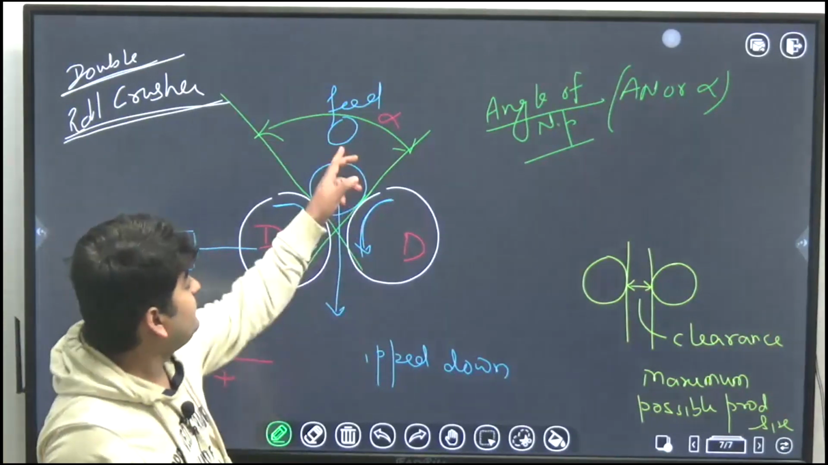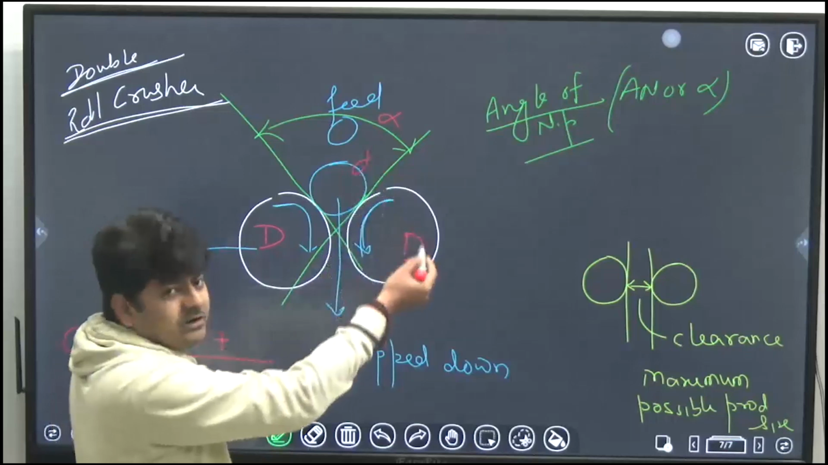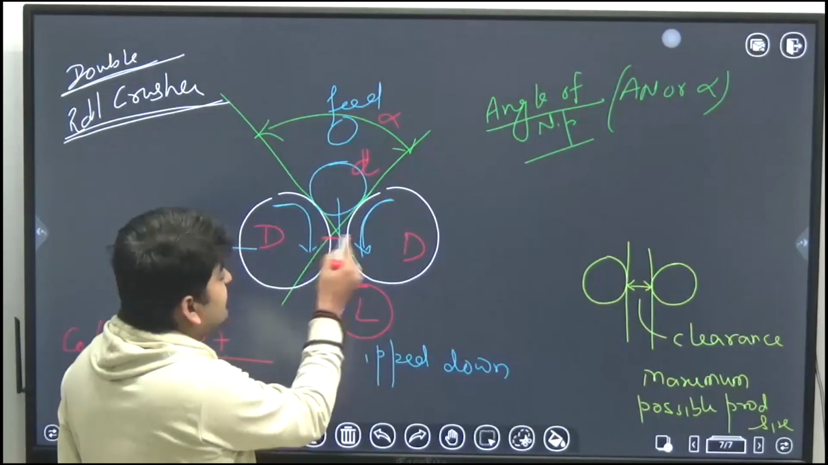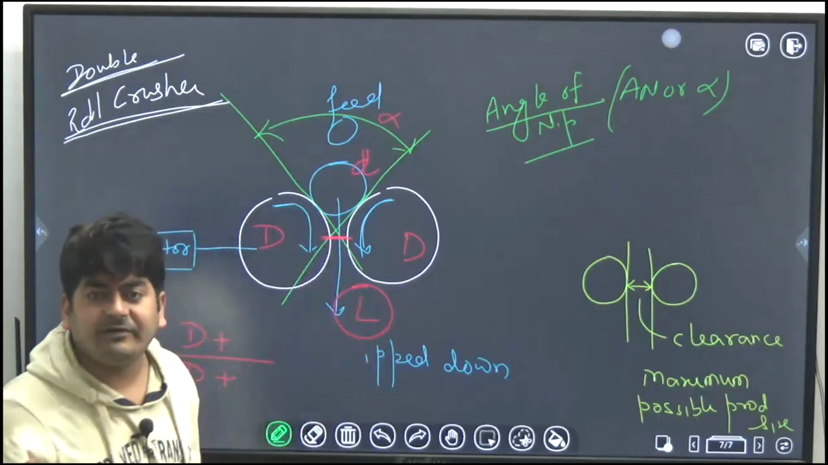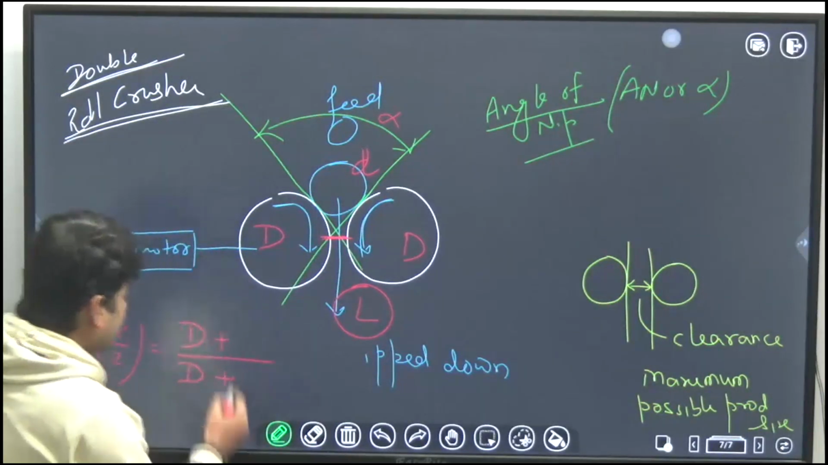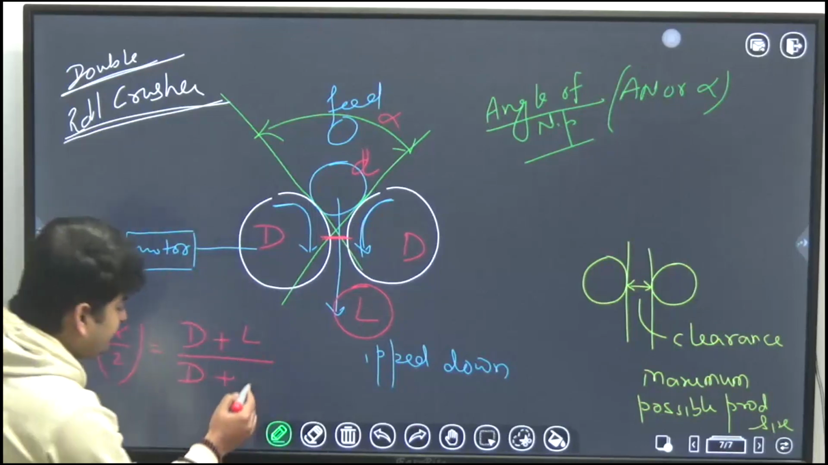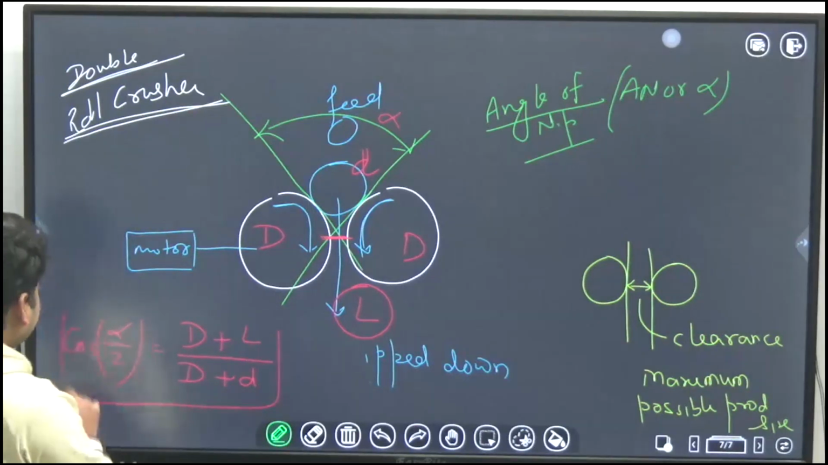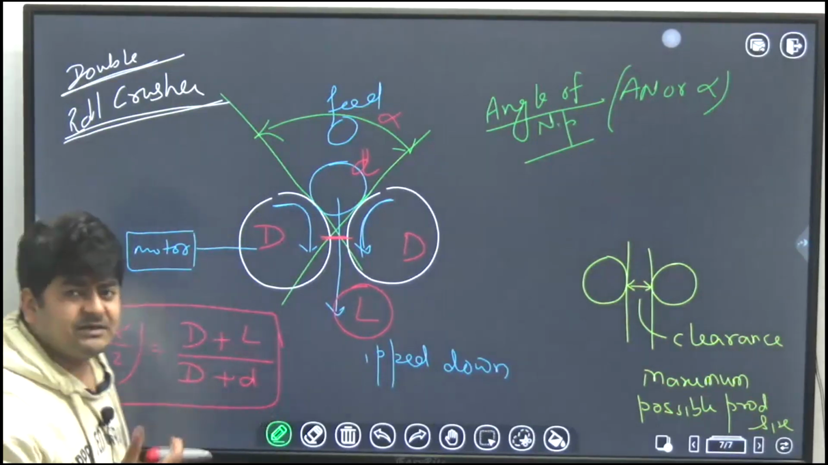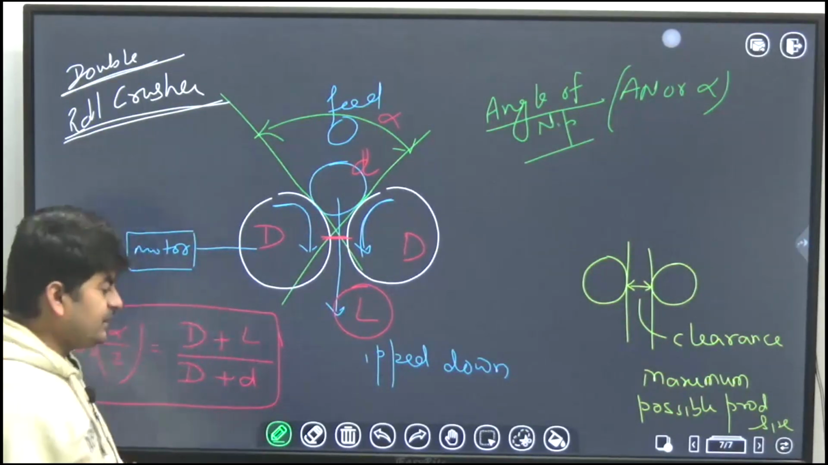Now we have feed size, let's say small d, feed diameter, and the maximum possible product size, L. What will be the smaller value? Everyone knows product size will be the smaller one. So L will come in numerator and D will come in denominator. Only then this equation will satisfy the logic of cos theta. So that's how you can memorize this. It's not a big deal.